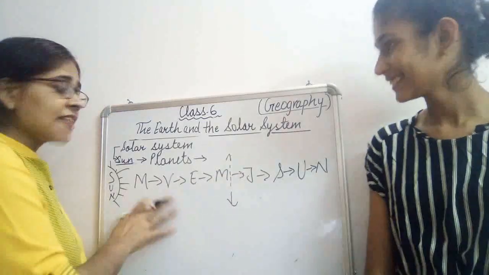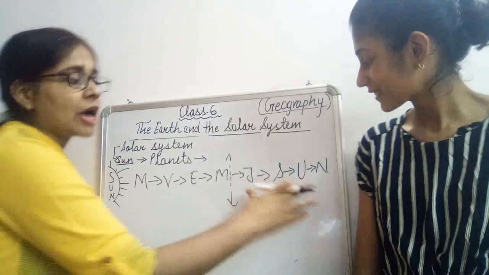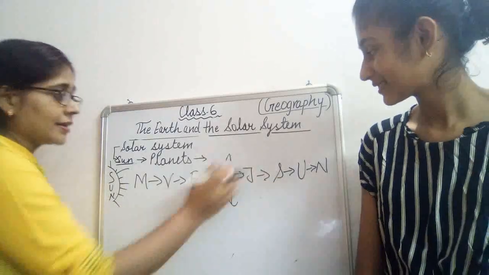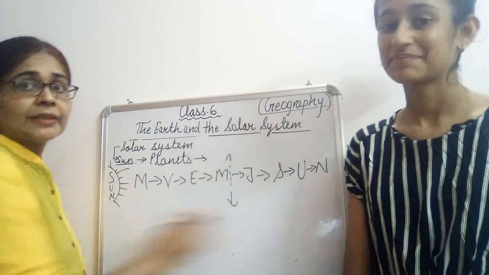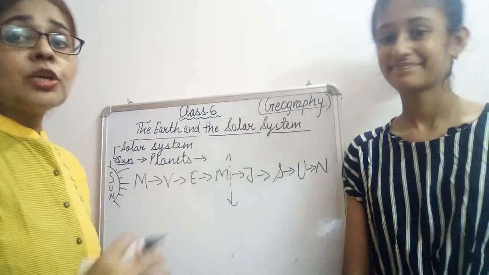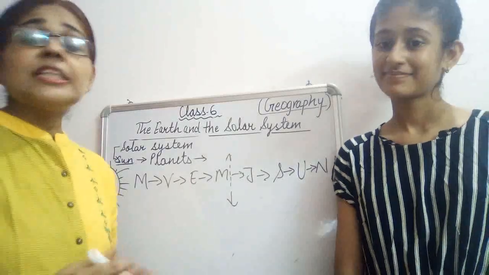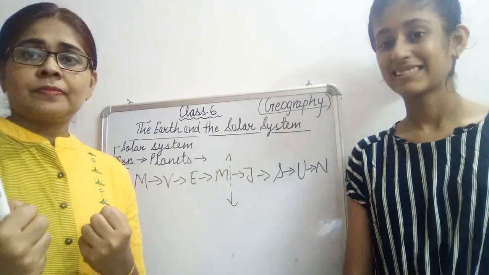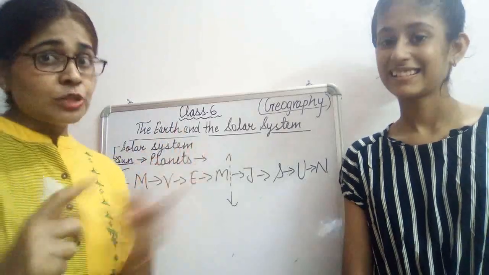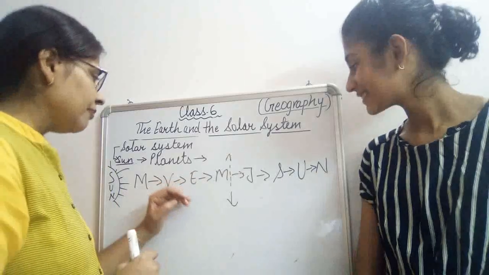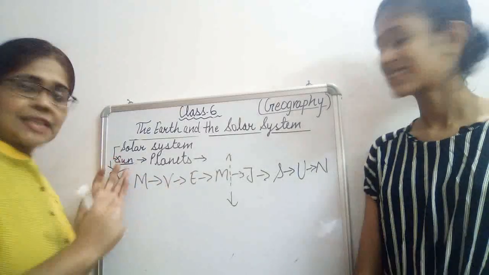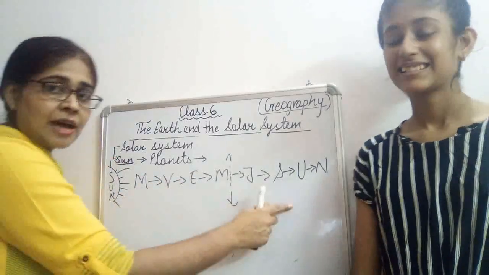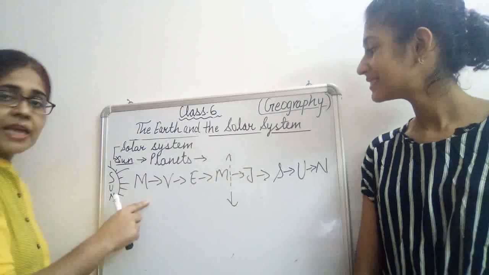These 4 planets are in the inner orbit and these are in the outer orbit. These planets do not have their own heat and light, but the sun does. All the planets reflect the light of the sun.